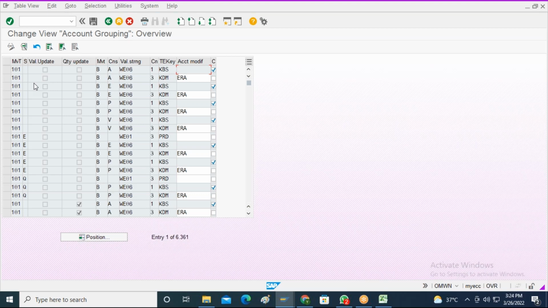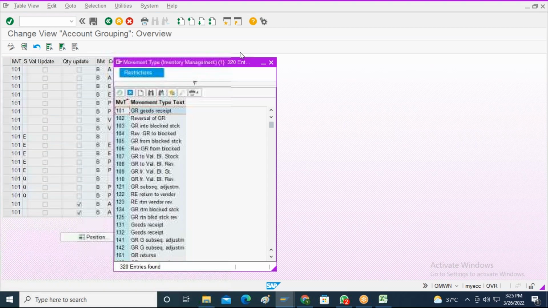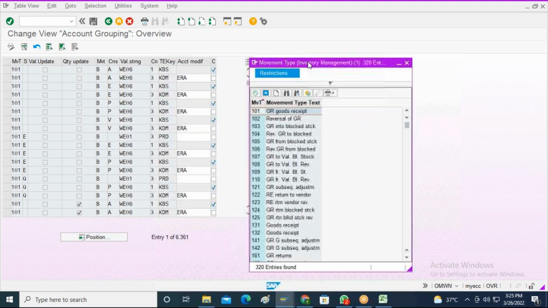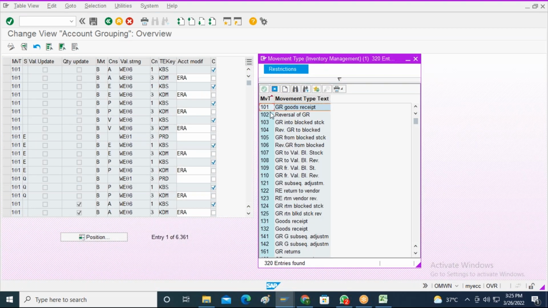Let us say I am performing one goods receipt against a purchase order. In inventory management, I will be identifying it with one of the movement types known as 101. So my system will programmatically understand what type of event I am doing in inventory management by that particular numeric coding known as movement type. See here, 101 is the goods receipt against a purchase order. This is one of the SAP standard movement types. And 102 is the reversal of the goods receipt against a purchase order.